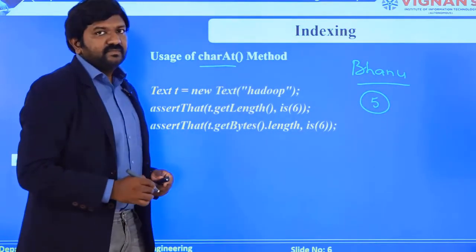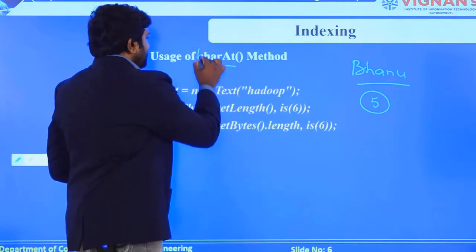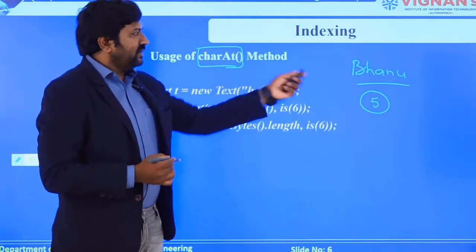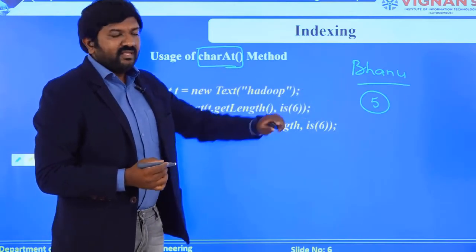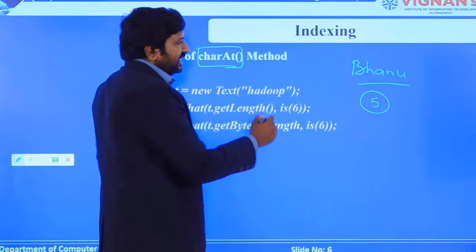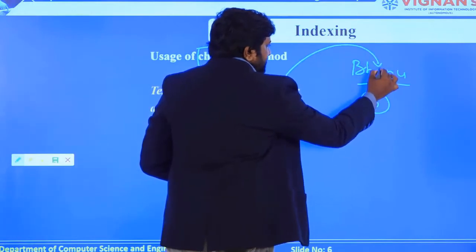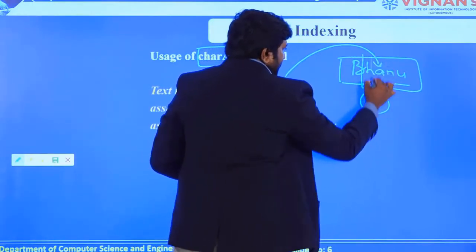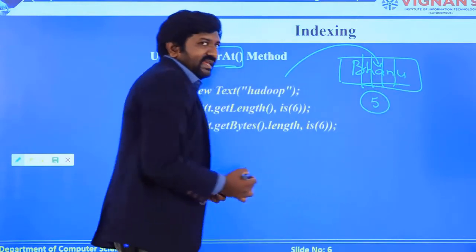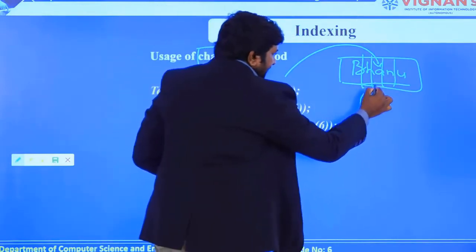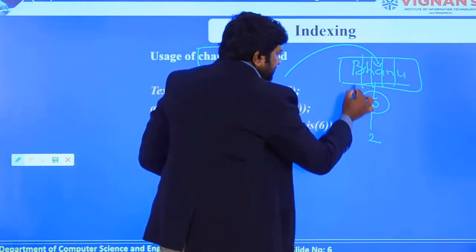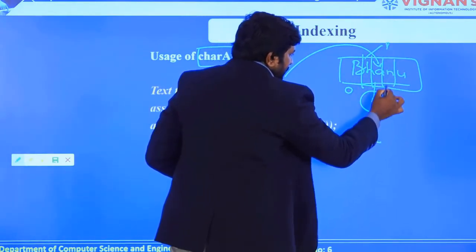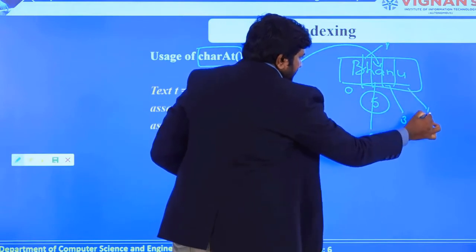This function will perform operations on a string or word, so I can identify a character at location 2. If you store this in an array structure, dividing these values into array cells, obviously my A will fall at 2, because 0 is for B, 1 is for H, 2 is for A, 3 is for N, and 4 is for U.